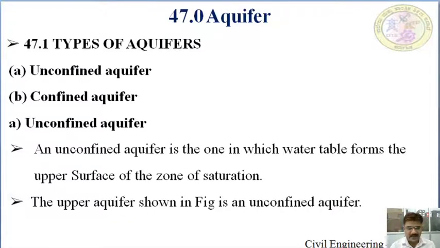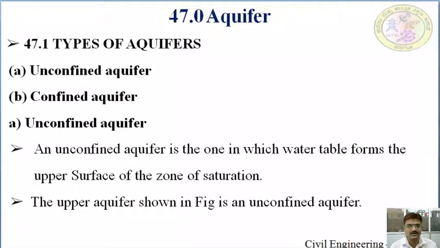Now coming to the types of the aquifers. It is divided into four types. One is unconfined aquifer, confined aquifer, perched aquifer and leaky aquifers. Now I'll discuss one by one. Unconfined aquifer. An unconfined aquifer is the one in which water table forms the upper surface of the zone of saturation.